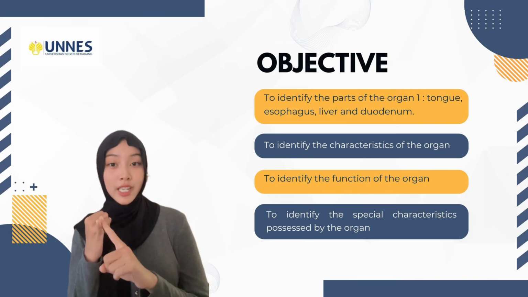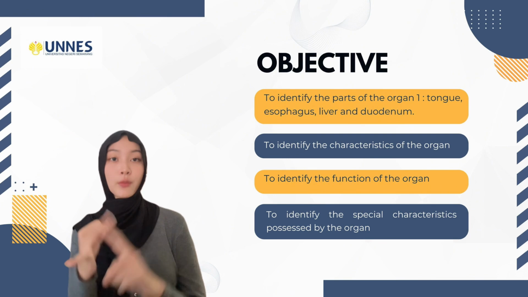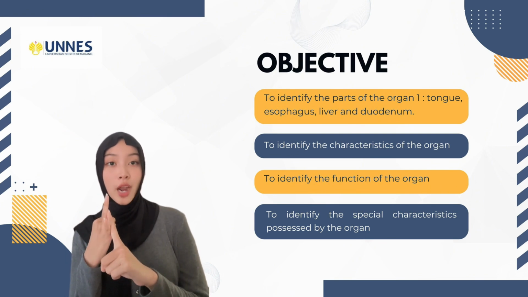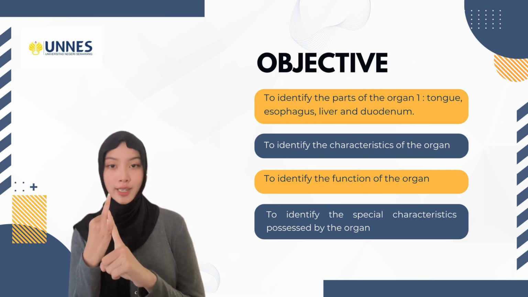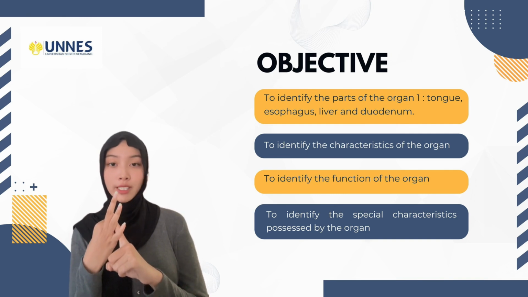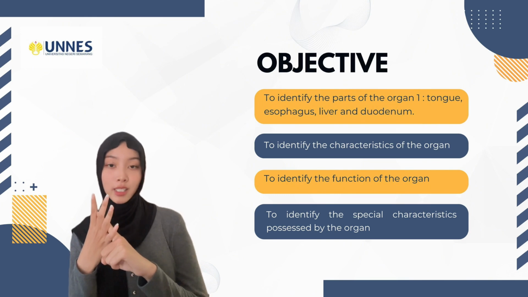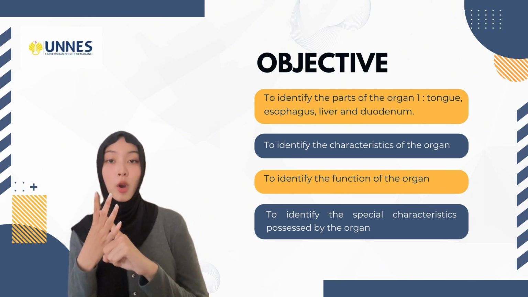Objectives: 1. To identify the parts of the organs, namely the stomach, esophagus, liver, and duodenum. 2. To identify the characteristics of the organs. 3. To identify the functions of the organs. And the last, to identify the special characteristics possessed by the organs.